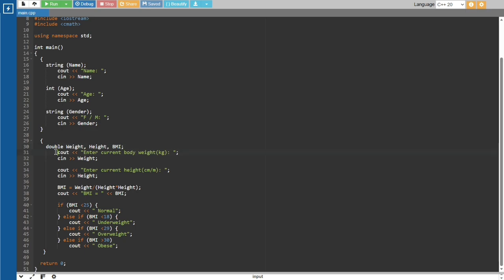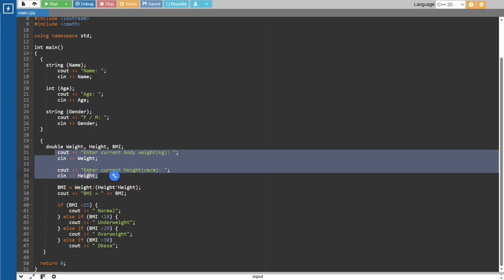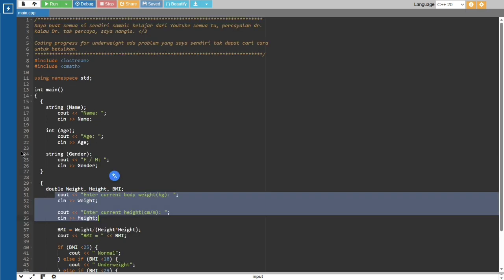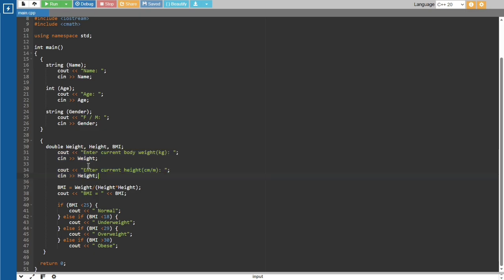And then the coding process later is pretty much the same as the upper ones, where I ask the user for information like their body weight in kg, as shown here: cout current body weight, and then cin, it will display the weight that they keyed in. And this is also similar: cout enter current height in centimeter or in meter, and then it will display the height.